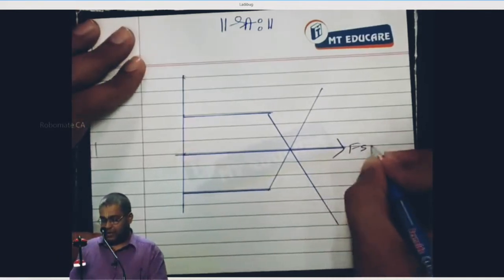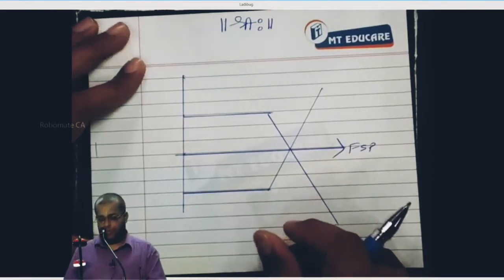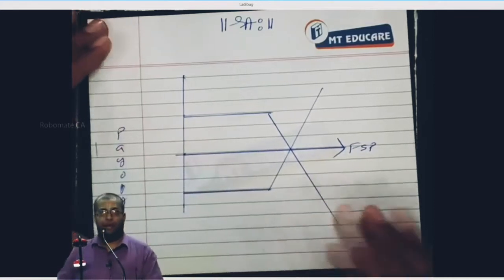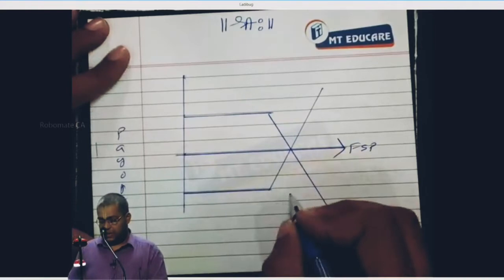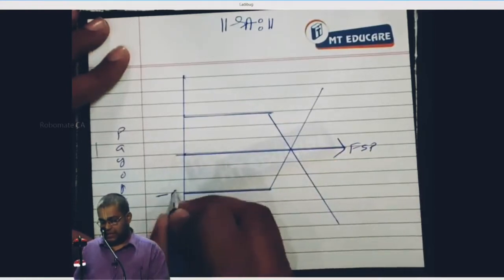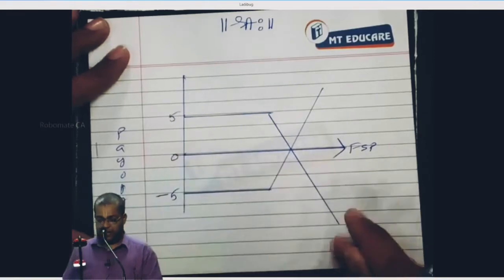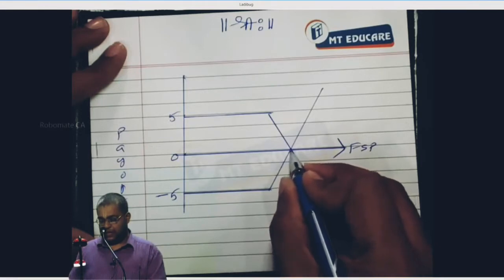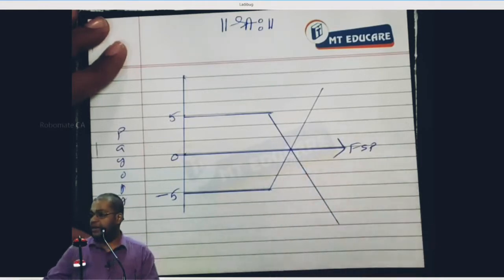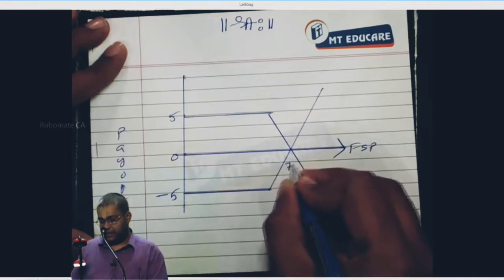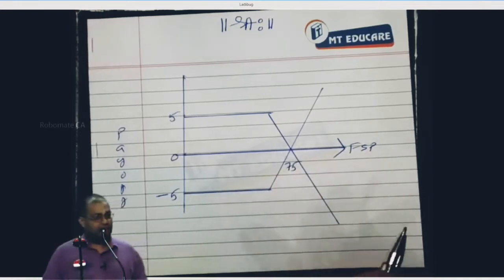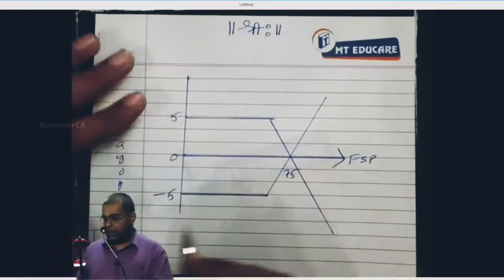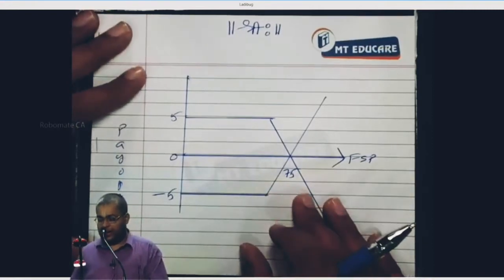Now, this is the future spot price, and we have the payoff here. This is minus 5, 0, and then plus 5. And the break-even FSP is 75. This future spot price is 75. Now, if you look at the notebook, we have the holder as well as the writer. They are having the payoffs.